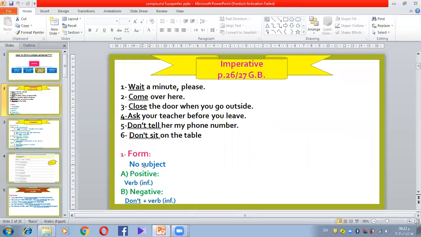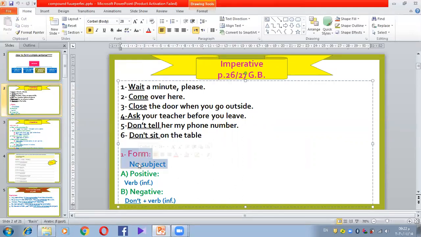Yeah, you can say this. First, no subject. Do you remember? We said how can we make the sentence in general, declarative sentence, subject and then verb. The imperative sentence doesn't have a subject. We don't have a subject here. It's just starting with the verb immediately. So no subject. Very good.